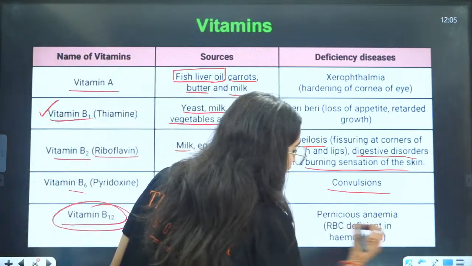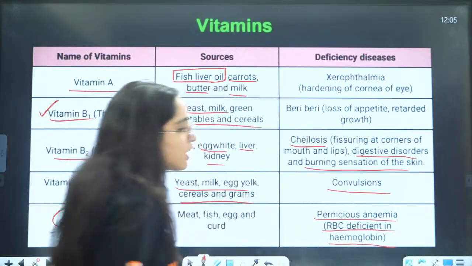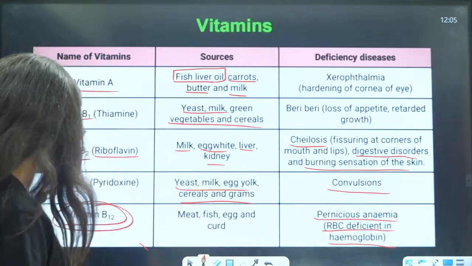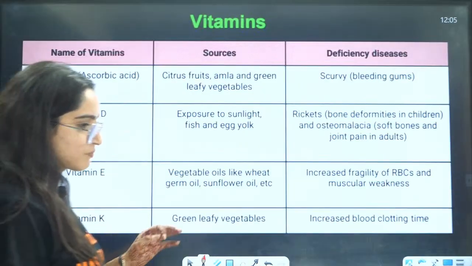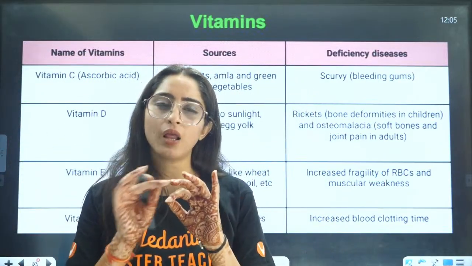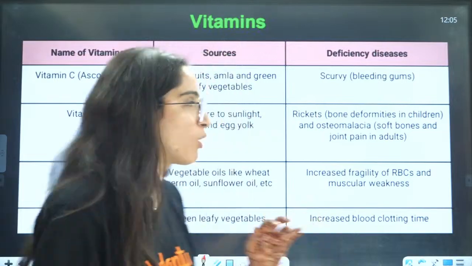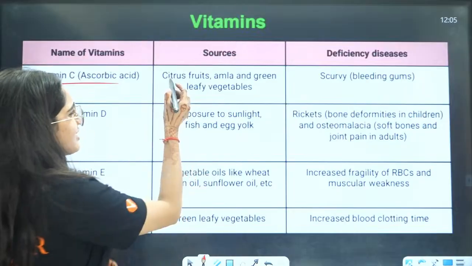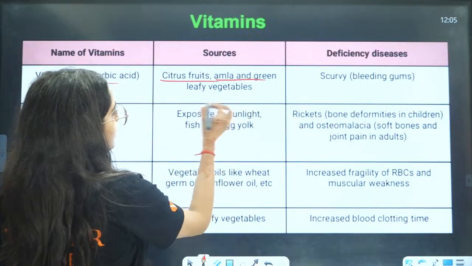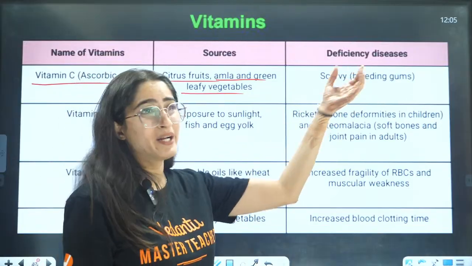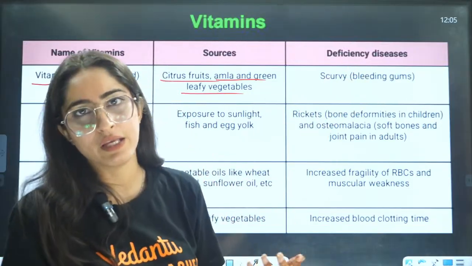Then here you have RBC deficiency in the hemoglobin, right? In hemoglobin you have red blood cells, you will have a deficiency in that, and there will be pernicious anemia, that means blood will be less in the body. Next is vitamin C, ascorbic acid. It is in citrus fruit, amla, green leafy vegetables, right? So this we all know. It will cause bleeding gums, your gums will be really weak.